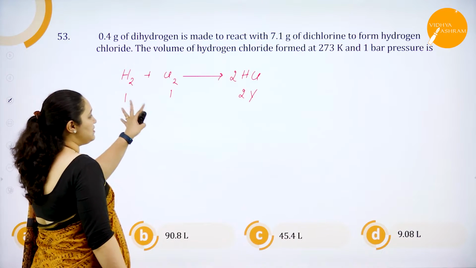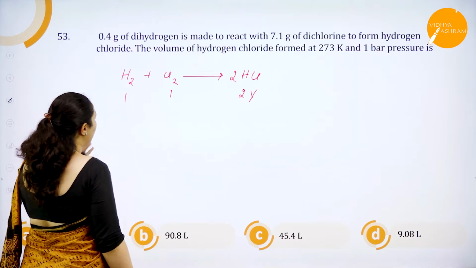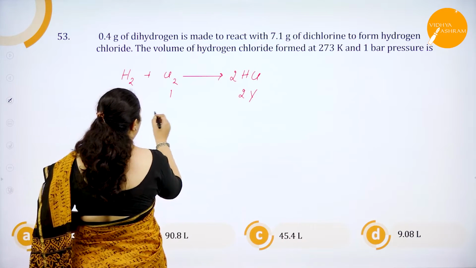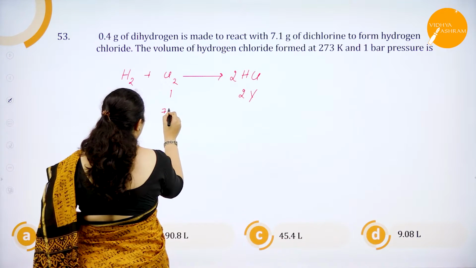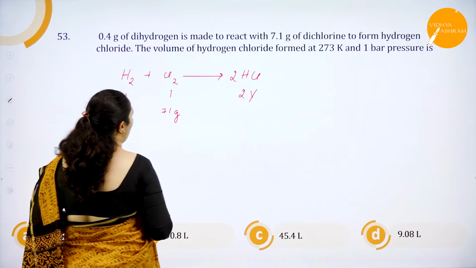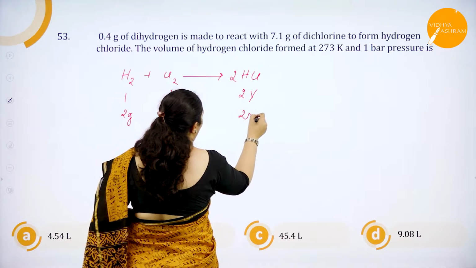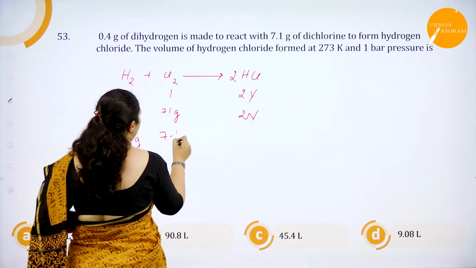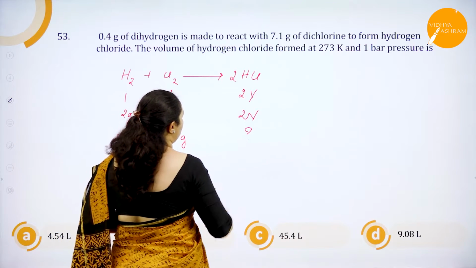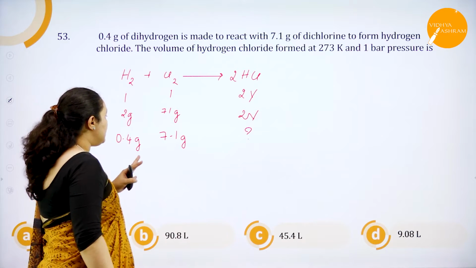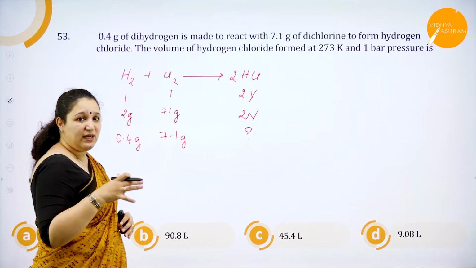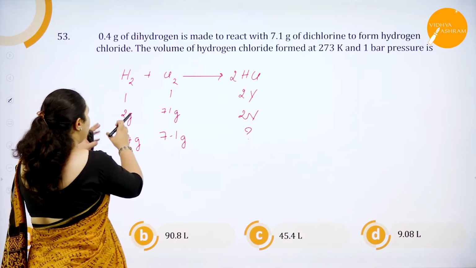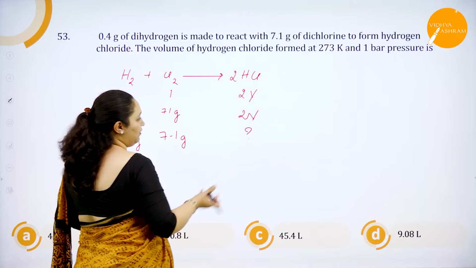And this is in grams, that's why I'm not writing it in volume. So if I have to tell particularly in grams, 2 grams of hydrogen will react with 71 grams of chlorine to give 2 volumes of HCl. But how much do we have? We have 0.4 grams, 7.1 grams, and volume I'm supposed to find out. So first we'll see whether any one of them is acting as a limiting reagent. We have to take the limiting reagent only for the relation. I can't just randomly take hydrogen and HCl and relate and get the answer.